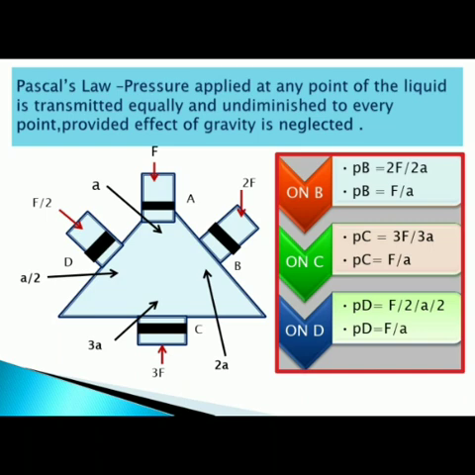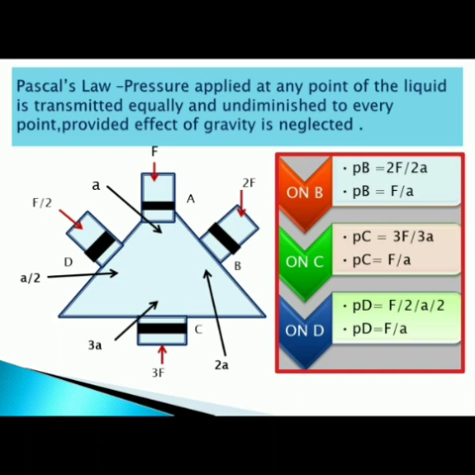The area at part A is given by small a. The next one, at part B, is given by 2a. The part C is given by 3a and part D is given as a by 2. If I try to find out the forces which are felt at different points, it could be F at A, 2F at B, 3F at C and F by 2 at D. Let us go on to the experimental verification of Pascal's law.